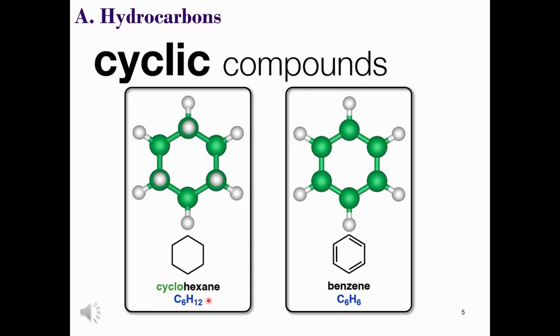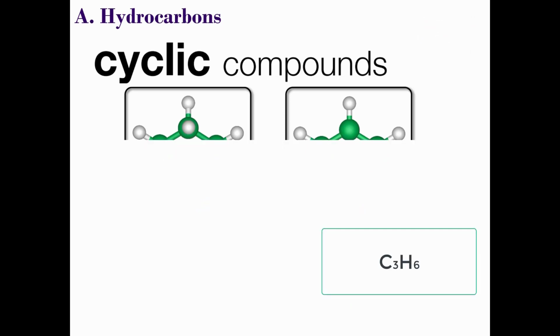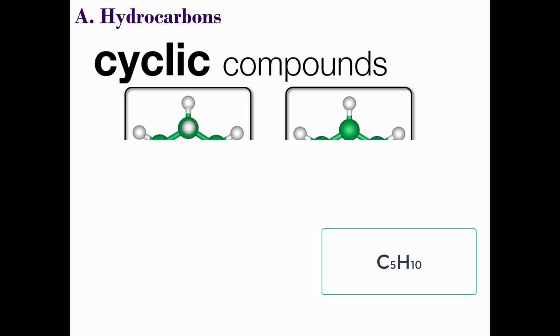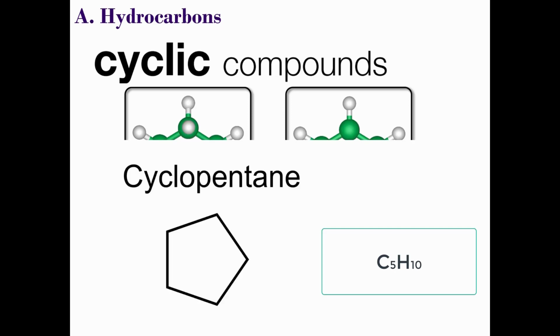Okay, so here is the molecular formula and the bond line formula of cyclopropane, a cycloalkane with 3 carbons, and here is the molecular formula and bond line formula of cyclopentane, a cycloalkane with 5 carbons.